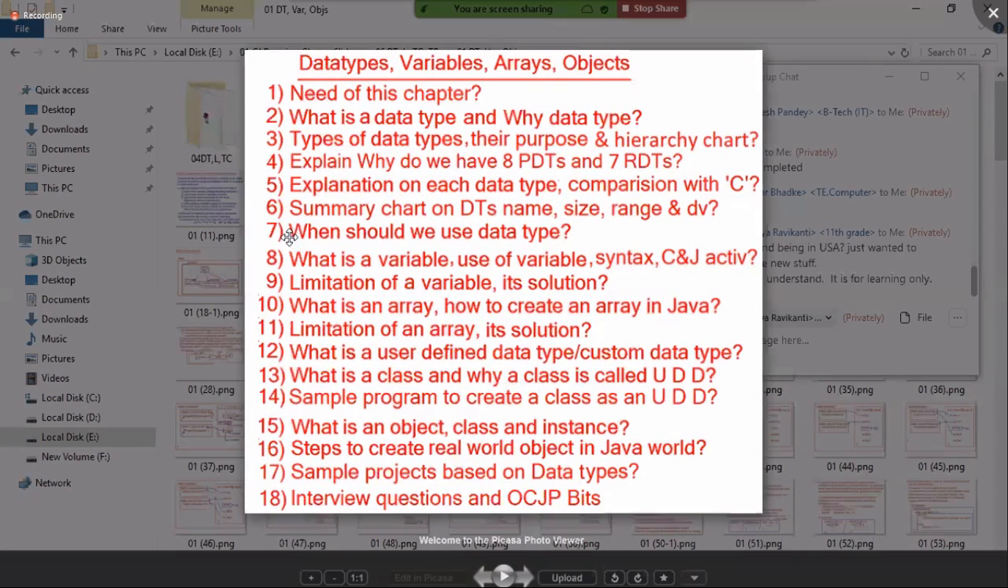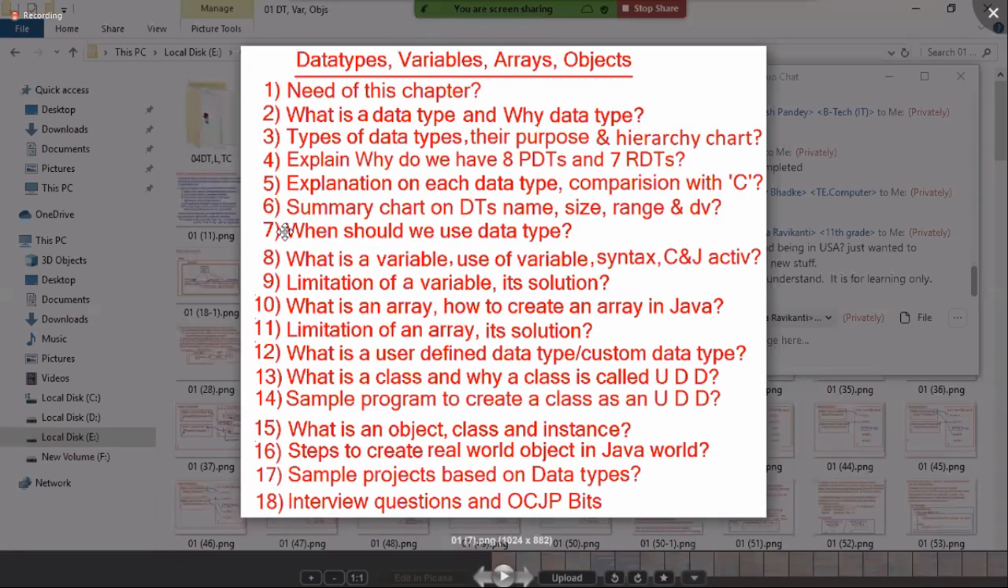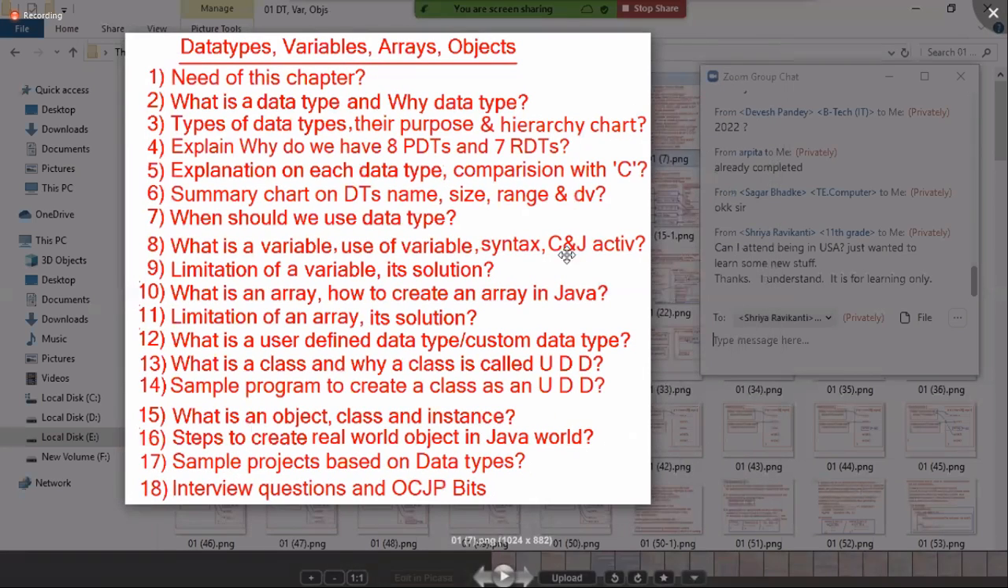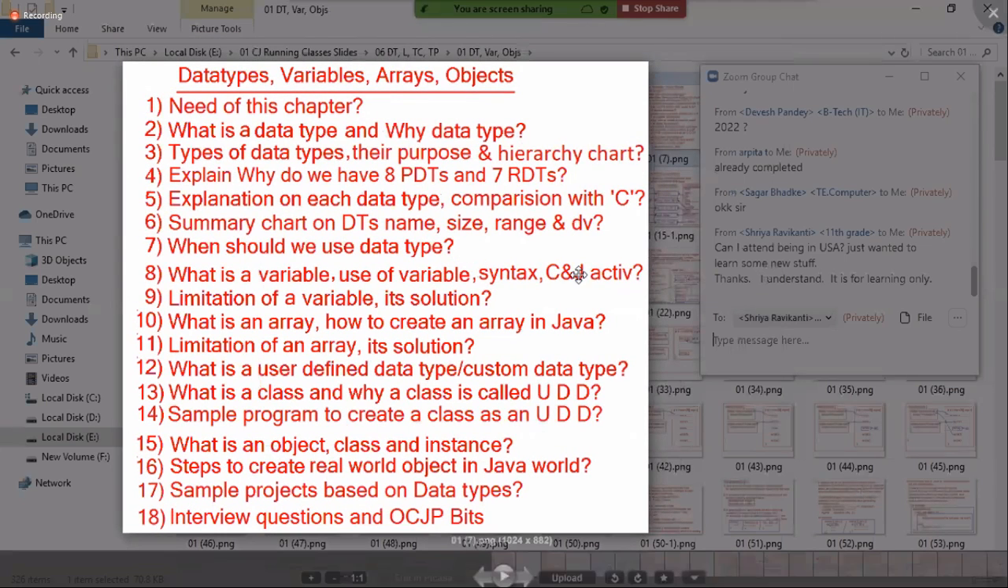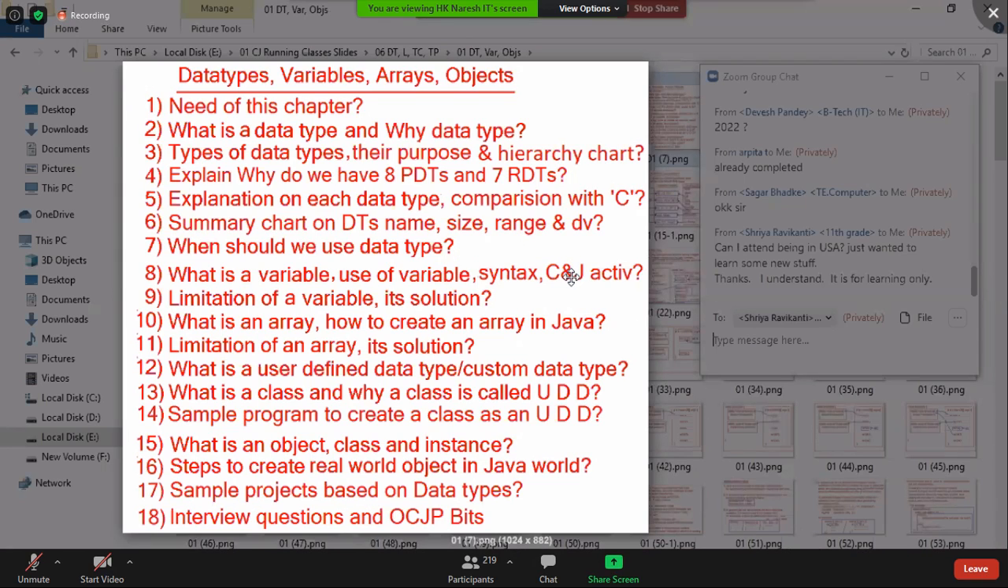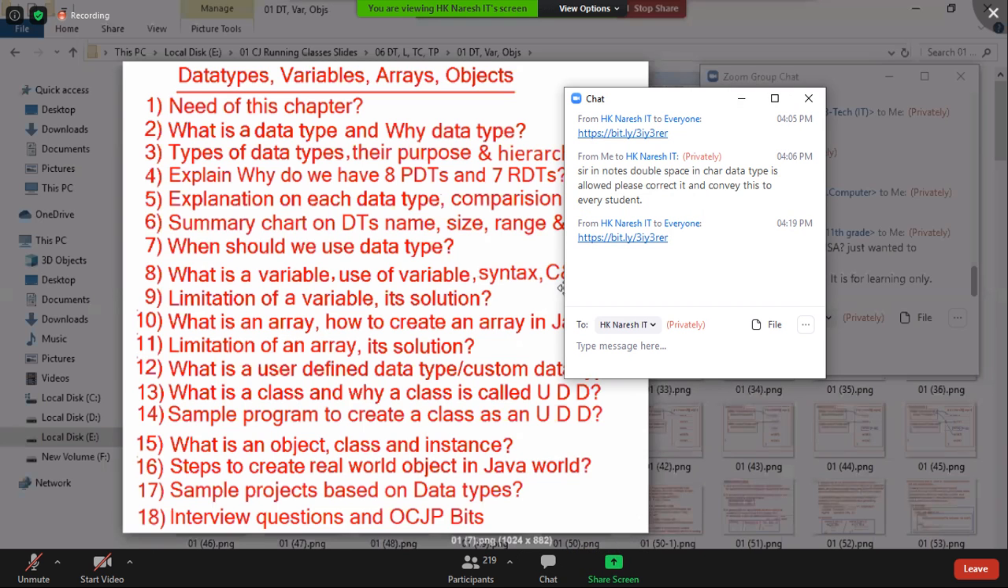We completed the first 7 points. Any doubts? Is everyone comfortable? Right, in today's class, let us go to the next topic: what is a variable, use of variable, syntax, and compiler and JVM activities. Any doubts from last class?